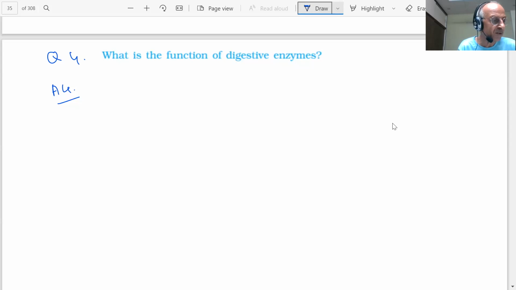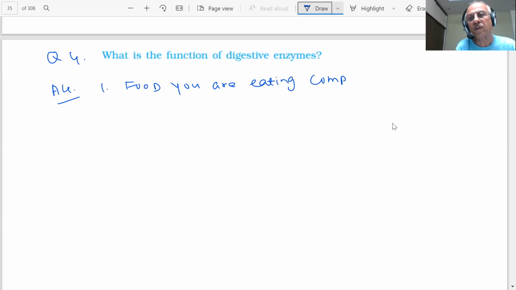What is your answer, students? The food which you are eating, student, ठीक है? They are complex compounds or substances. Complex substances.